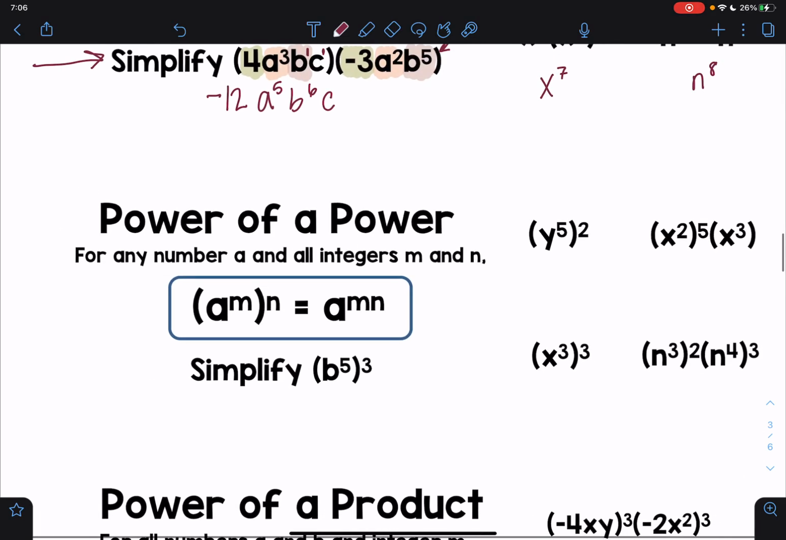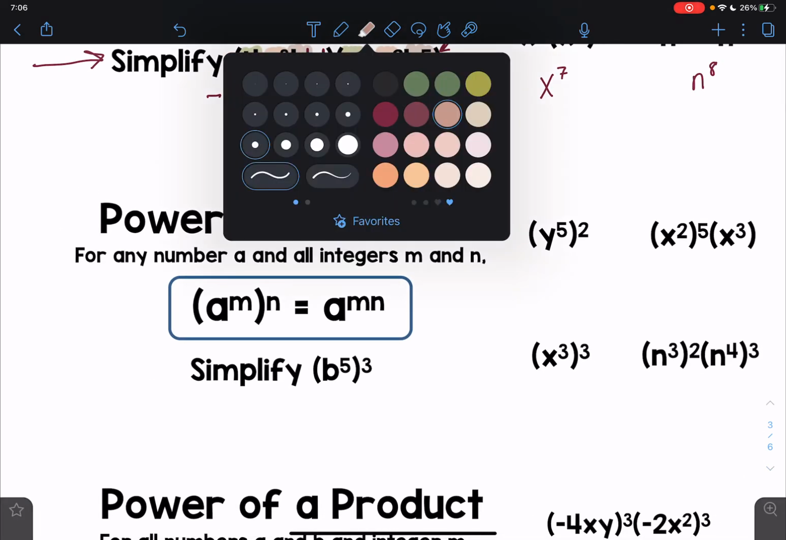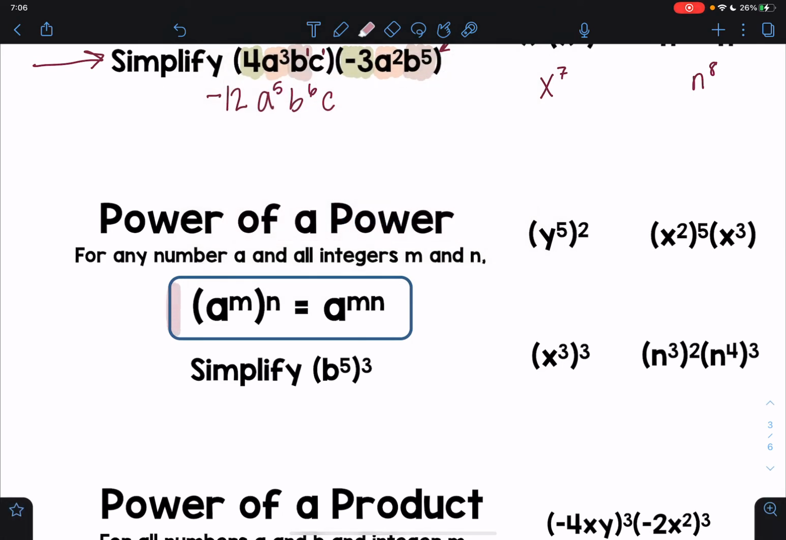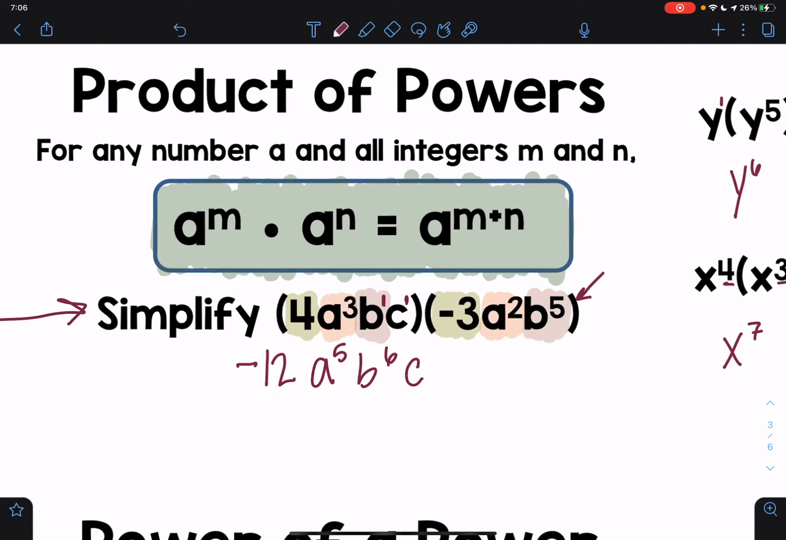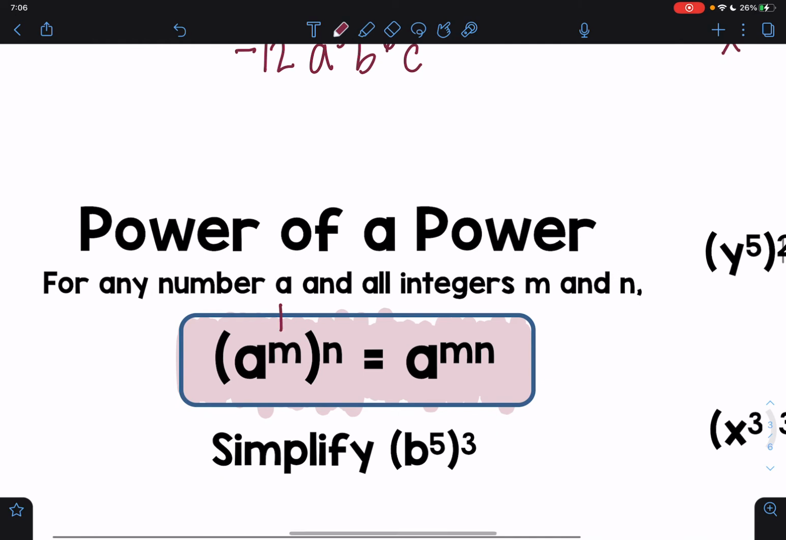Now I have another rule that is if I'm raising a power to a power. And so what that means is if I have a to the mth power, and then I take that whole thing to the nth power, I am raising a to the m times n power. So this time I'm not adding the exponents like I did before. There's something different. Here, these were just being multiplied together. Now, I'm taking this power to this power. So we are multiplying the exponents.